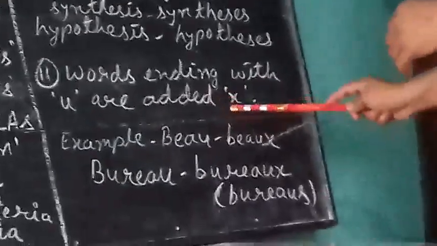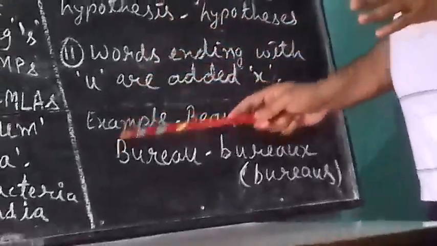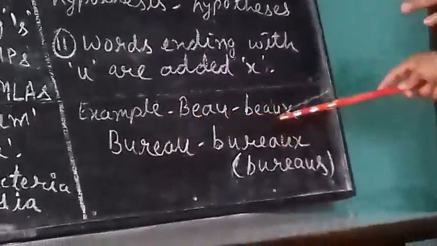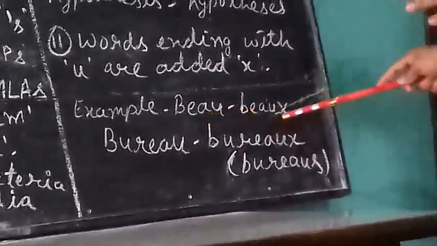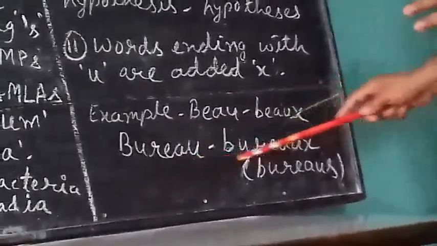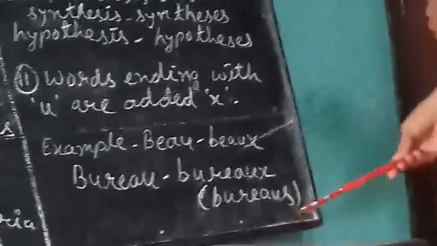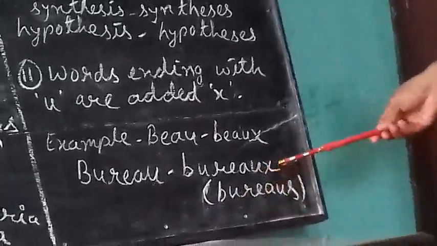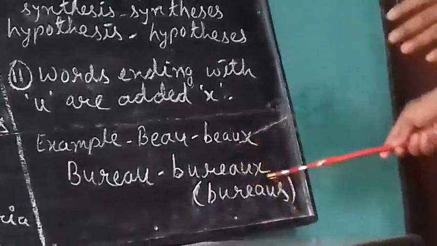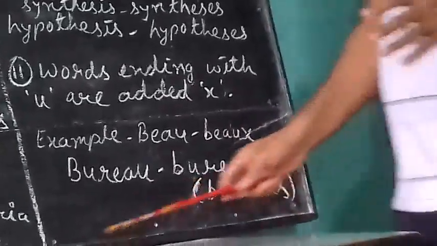And number 11, words ending with U are added X. Here we don't replace. If there is U at the end, we add X. Example you should see, view, views. Bureau becomes bureaux. X is added here. So if there is U at the end of any word, we add X. But the plural of bureau is also bureaus. You can find both plurals in the dictionary, bureaux and bureaus. But generally, if there is U at the end of any word, that time we add X.